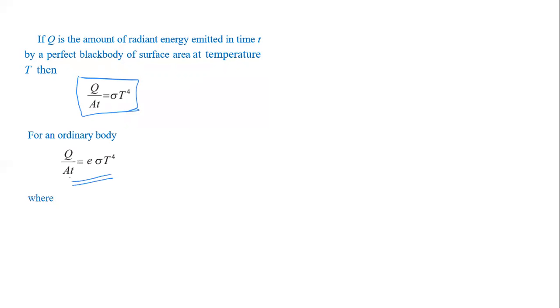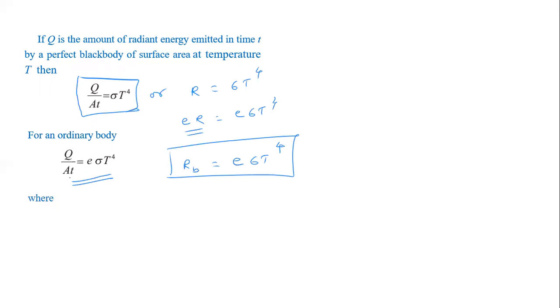So simply we can write here R is equal to sigma T raised to 4. Multiplying both sides by E, E into R is equal to E sigma T raised to 4. Then this E into R is RB. It is equal to E sigma T raised to 4.